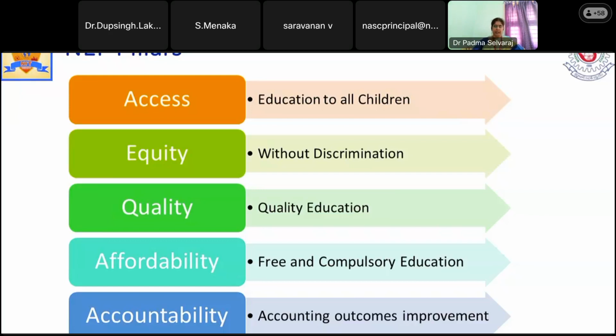And the next thing is affordability. We know very well the situation of school education. If we want quality education, we have to spend more. This is not possible for all levels of people. So that is the reason why they are going for affordability, free as well as compulsory education for all students. That is the primary motto of this NEP 2020. All students must be given this, and they are even planning for providing meals also. Likewise, what is happening in Tamil Nadu, the other states are trying to follow, and overall, the nation is supposed to follow the same scenario.